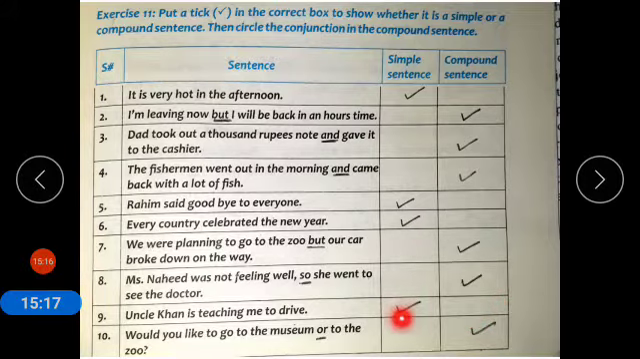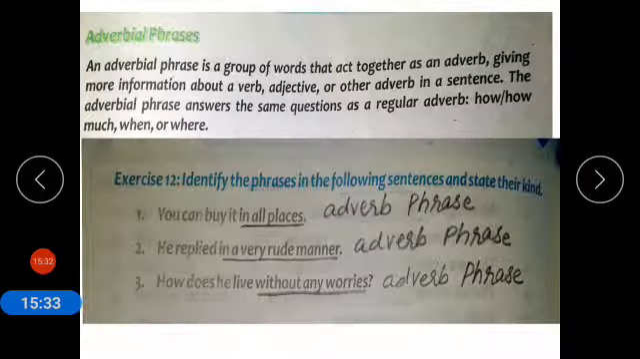A simple sentence has one clause. A compound sentence is combined. It has two independent clauses which are combined with the help of a comma, coordinating conjunction or semicolon. Now coming to adverbial phrases. An adverbial phrase is a group of words that act together as an adverb, giving more information about a verb, adjective, or other adverbs in a sentence. The adverbial phrase answers the same questions as a regular adverb: how much, when, or where.